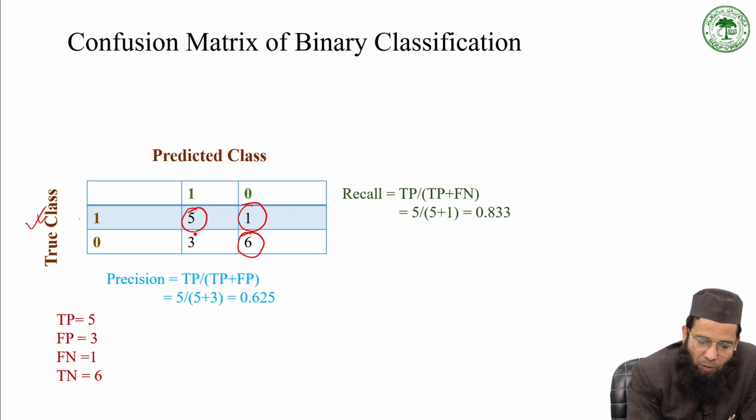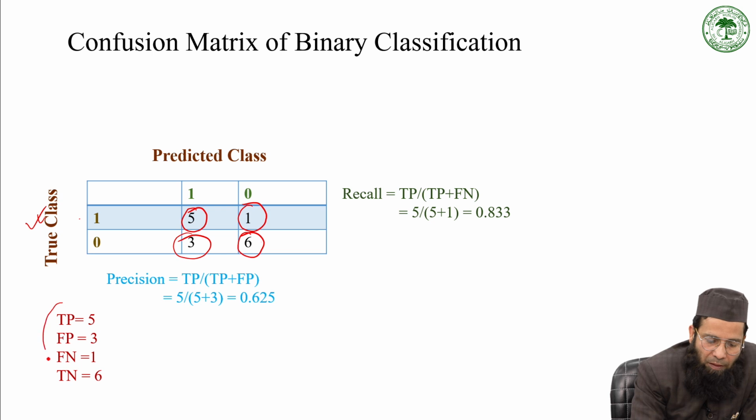Now come to this value: your model has predicted positive, while in the actual data set it was the negative class, or zero class. So it is called falsely predicted positive.